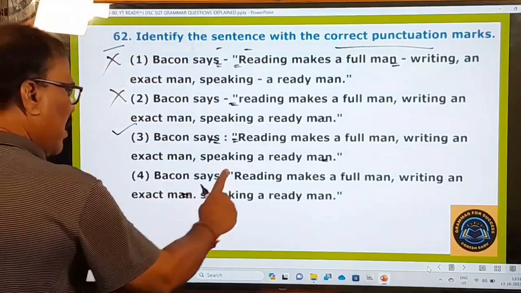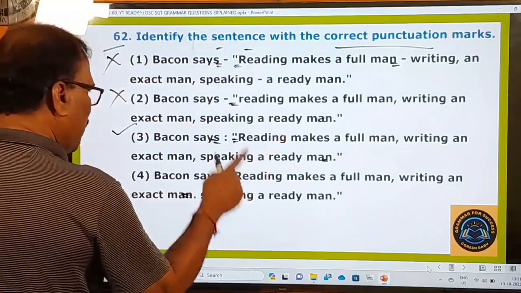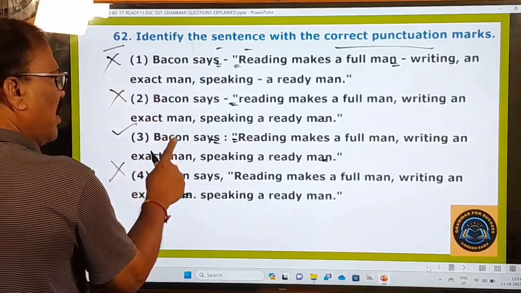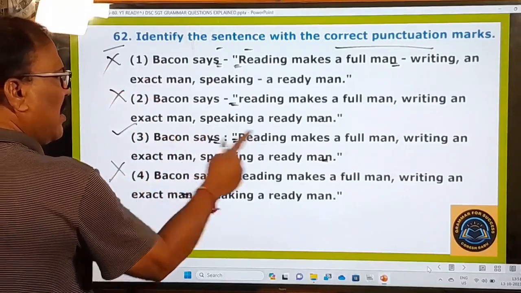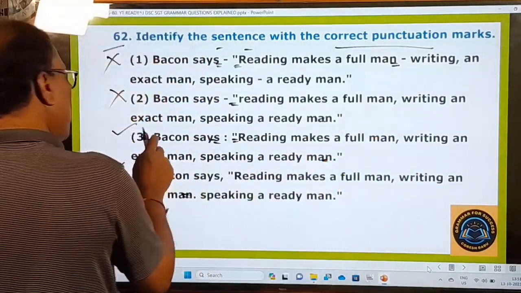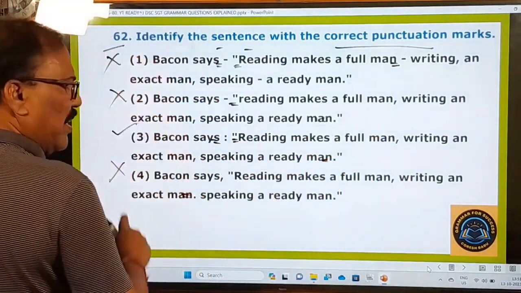So in this way, in this sentence also the punctuation marks are wrongly used. So that's why this third one is only your answer. Bacon says reading makes a full man, comma, writing an exact man, speaking a ready man. So this is only your answer, and first one, second, fourth one are wrong.